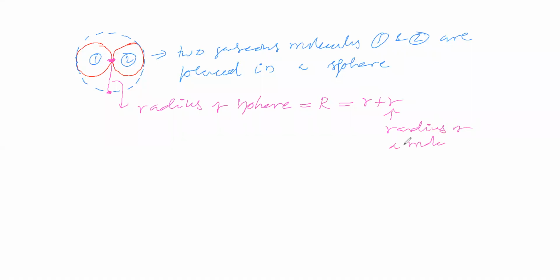So the radius of this sphere is equal to capital R, that is equal to 2 into the radius of a molecule.